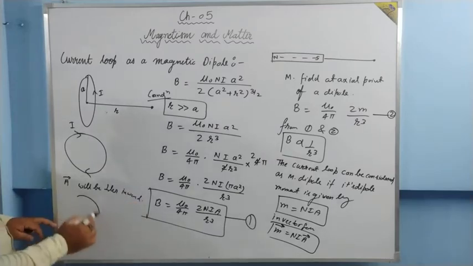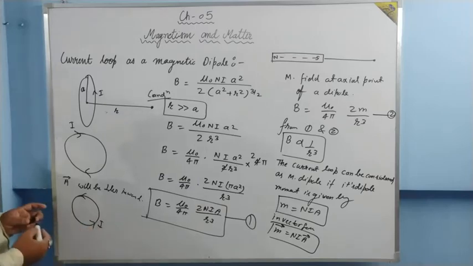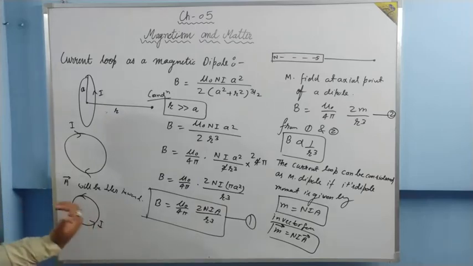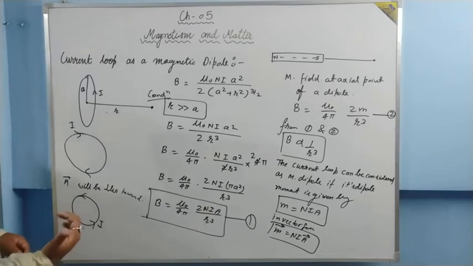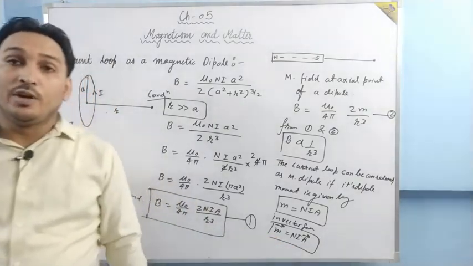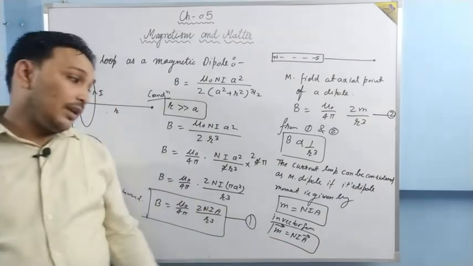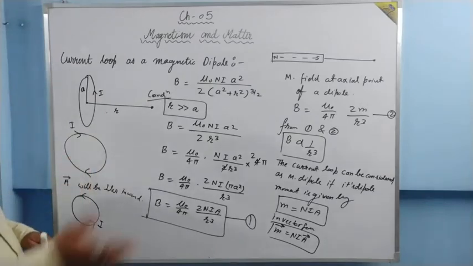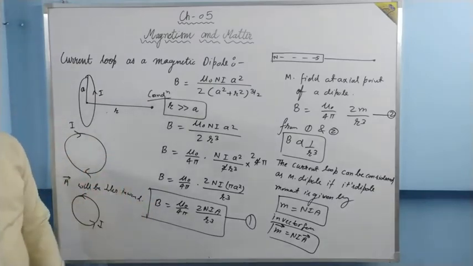And if the current is just reversed, then you have to curl your finger along the current, and then you can tell the direction of the area vector, because the area vector is associated with the magnetic moment. If you say the area vector could be anywhere, then the magnetic moment could also be anywhere, which is very wrong.